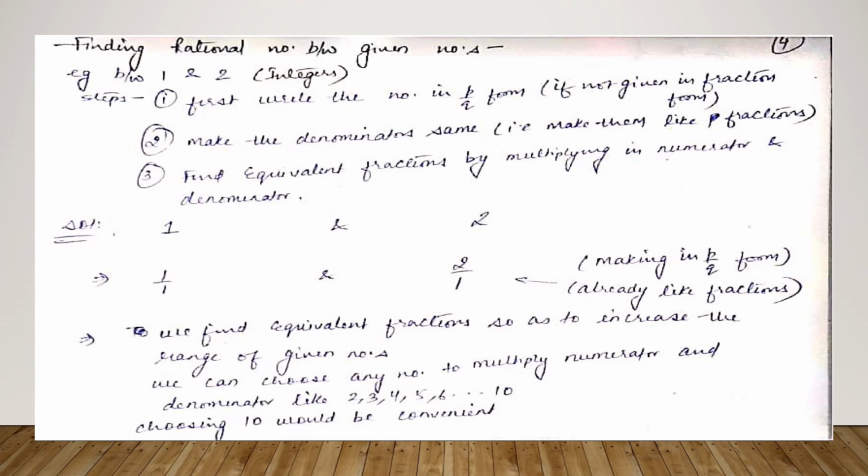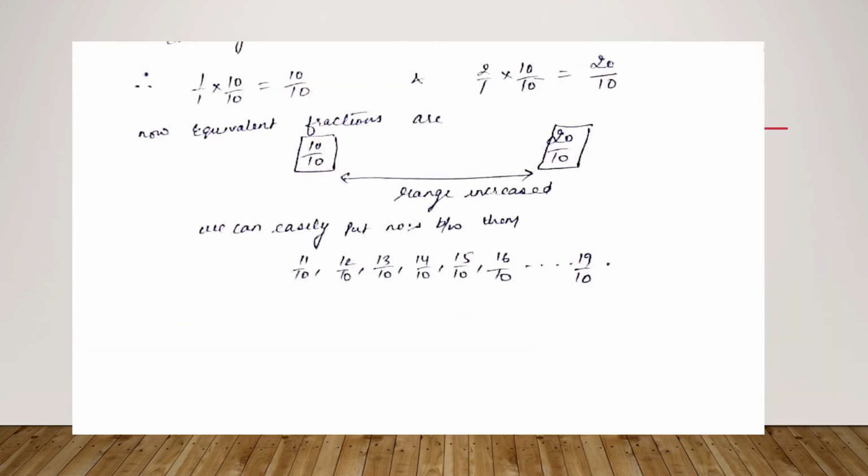Let's see how. What I have done is I have multiplied 10 in the denominator as well as numerator of the first number as well as the second number. So I have got 10 upon 10 which is an equivalent fraction of 1 upon 1 and 20 upon 10 which is an equivalent fraction of 2 upon 1.